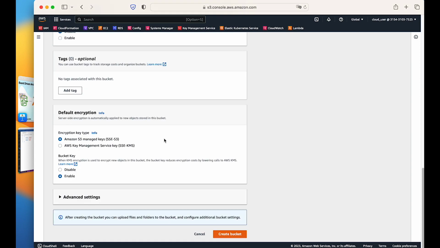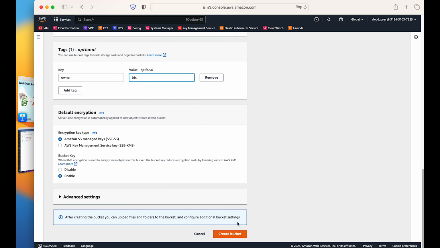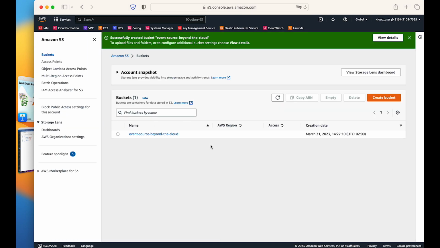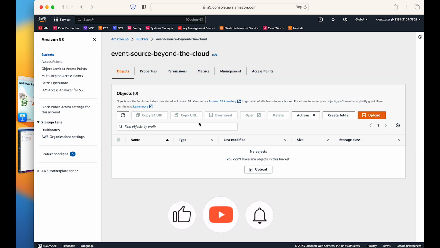This is fine, and I will not change anything, only the tag, and then create bucket. So I hope the name will be available. Yeah, so this is fine. So what we have done, we have created one bucket. The bucket name is event source beyond the cloud.